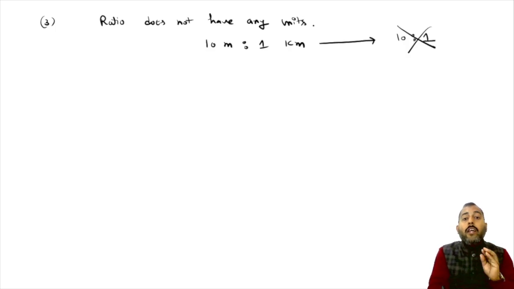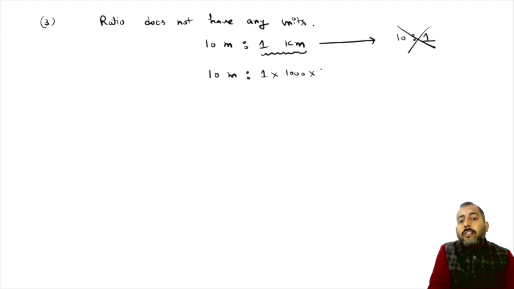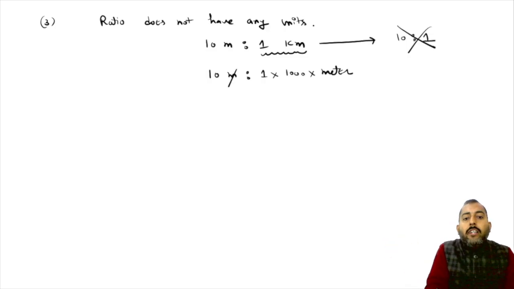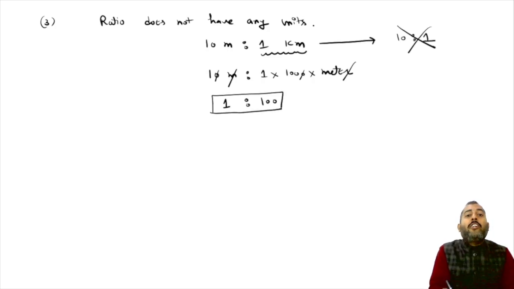In this case, you know that in 1 kilometer there are 1000 meters. So first of all, you simplify units on both sides. The meters get cancelled out, zeros get cancelled out, and your final answer will be 1 is to 100. Now this final answer does not have any units.